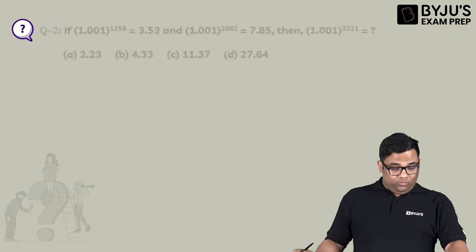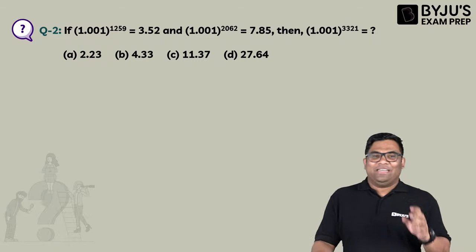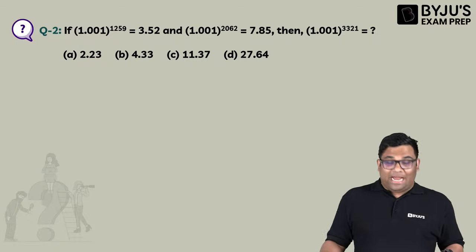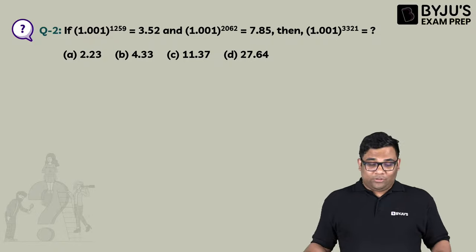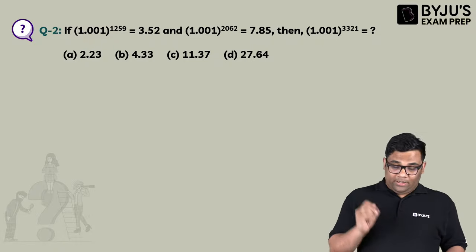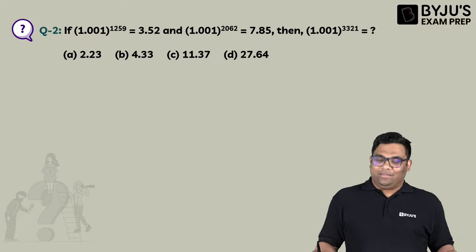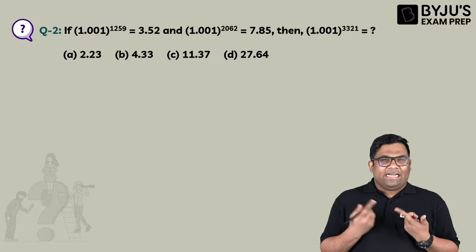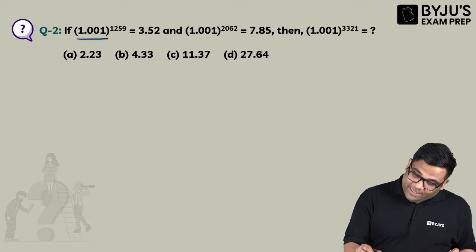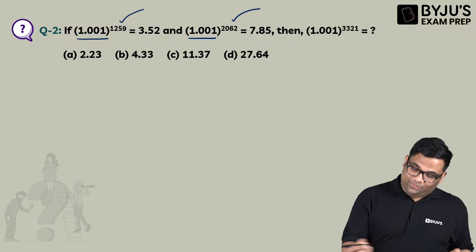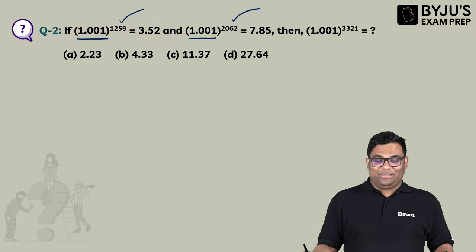So question number 2, now solve this question. Now it is a little complicated, right? We started with a very easy one, and this is a little complicated. So take your time and solve this question. I'm waiting for your answers. Try to use any one of the identities which I told in the initial part. Try to find out which identity I can use. Okay, I'll give you a hint. You can see here, base is the same, power is different. So you know now what identity you have to use. Please try and tell me the answer to this.